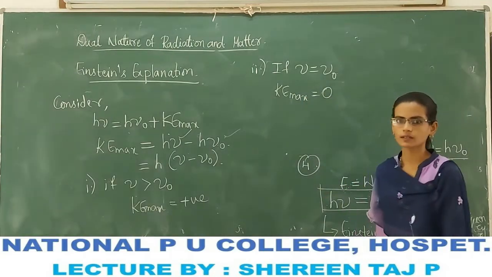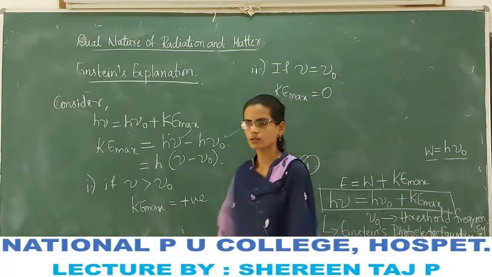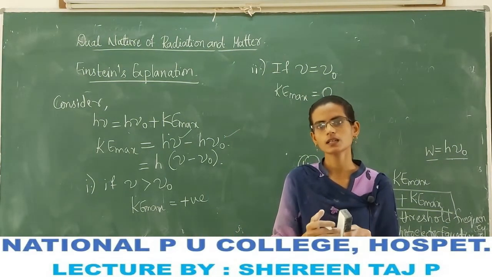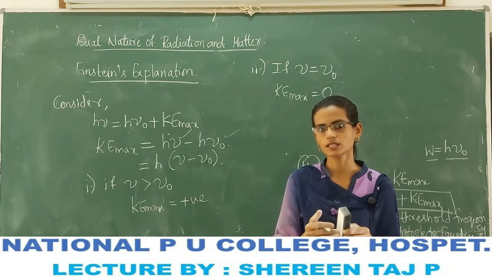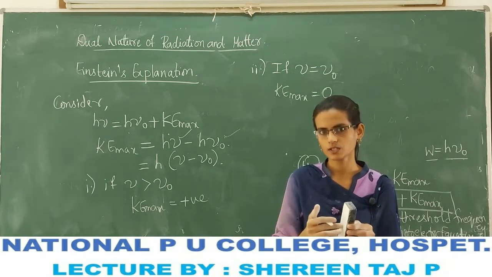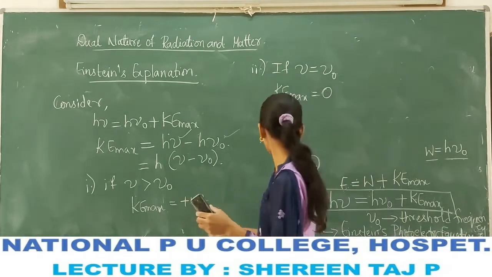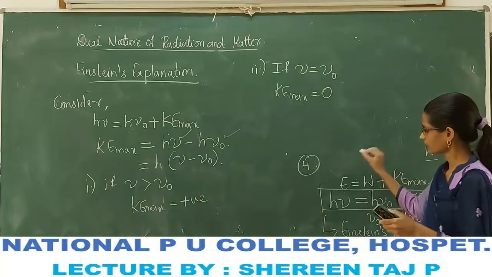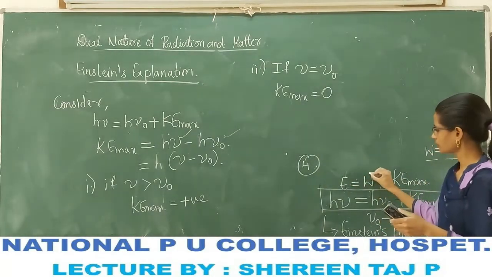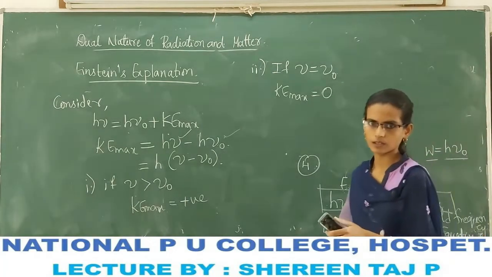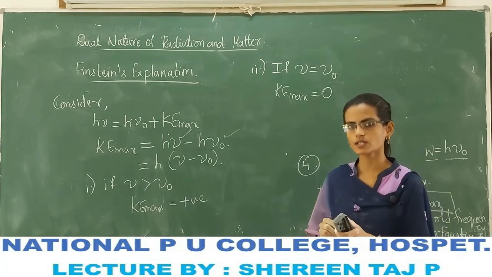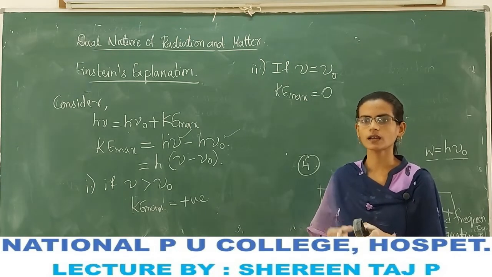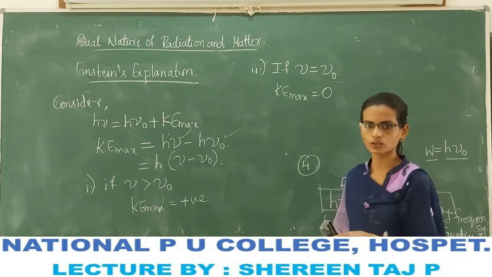This means the radiation has minimum energy, and whatever energy is incident is equal to the work function. It is just enough to emit the electrons.